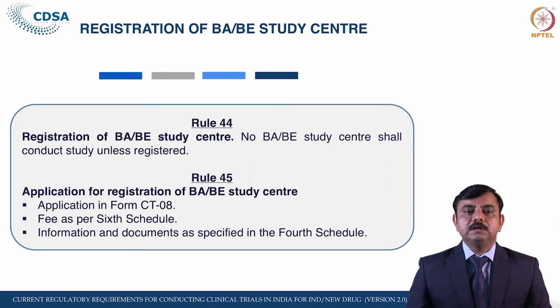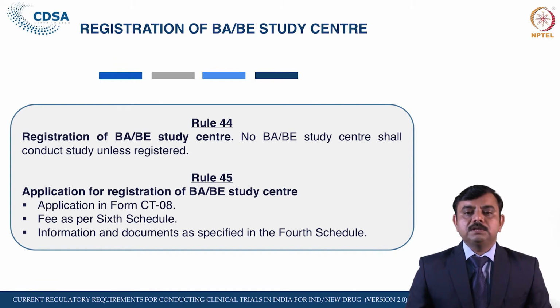Because it is given under Rule 44 of the New Drugs and Clinical Trials Rules that no BAB study center shall conduct any bioavailability or bioequivalence study of a new drug unless they have permission from the Central Licensing Authority. As it is stipulated in the rule, only the approved BAB study centers can conduct the study.